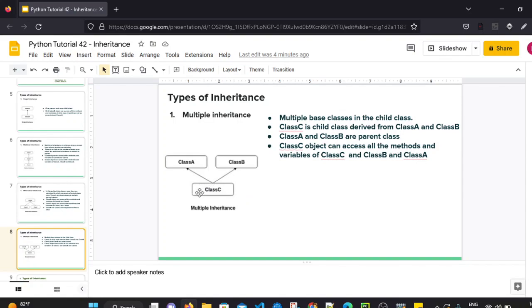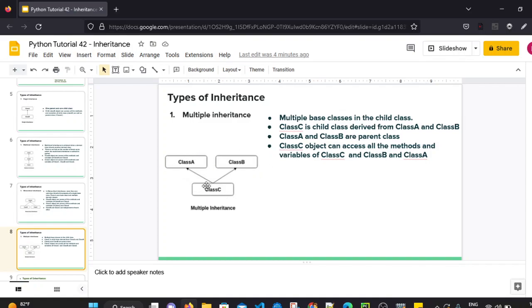So in this situation, what will happen? Class C, which is a child class, can inherit, can derive or can access. So class C object can access the methods and variables of class C as well as class A. Class C object can also access methods and variables of class B, because class A and B both are the parent class.